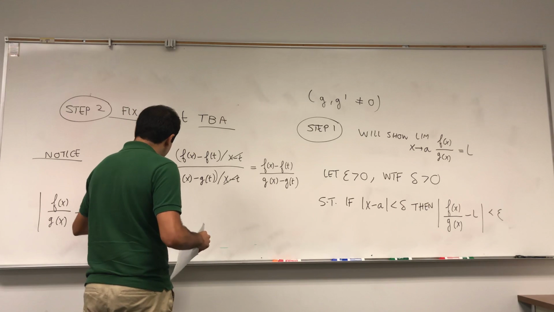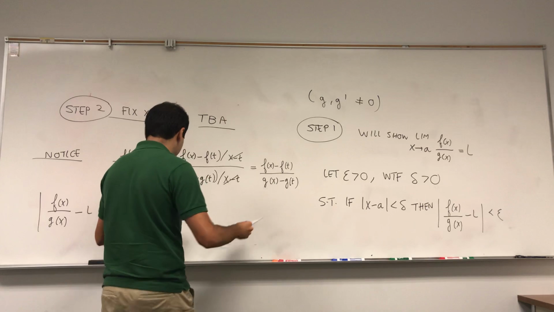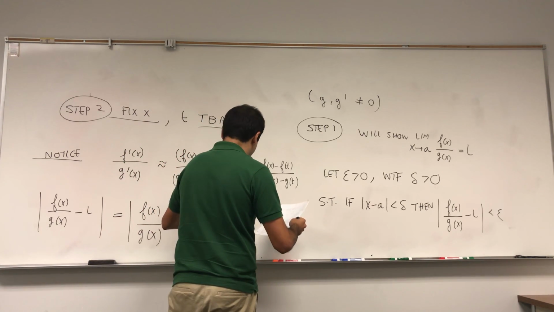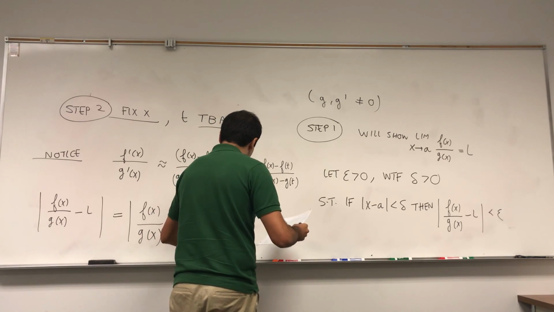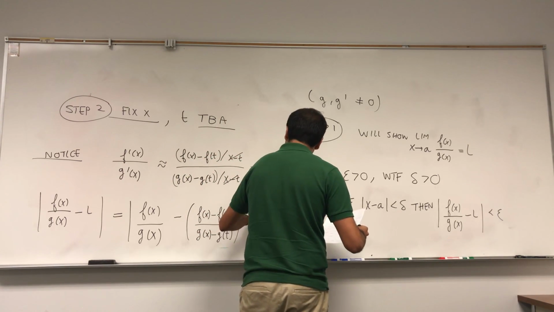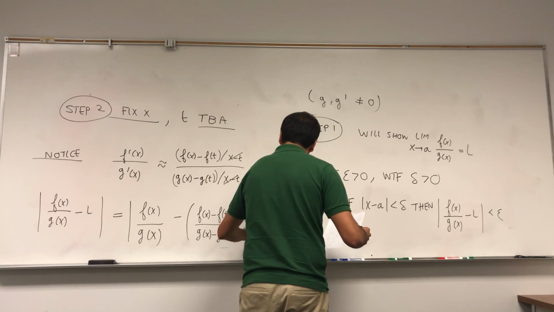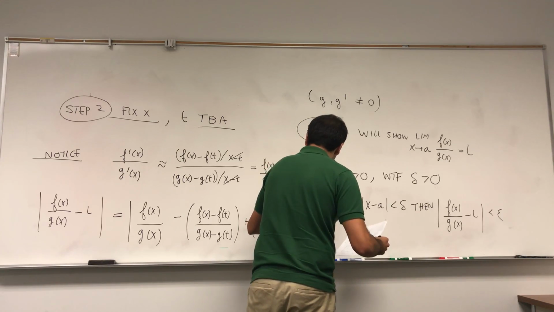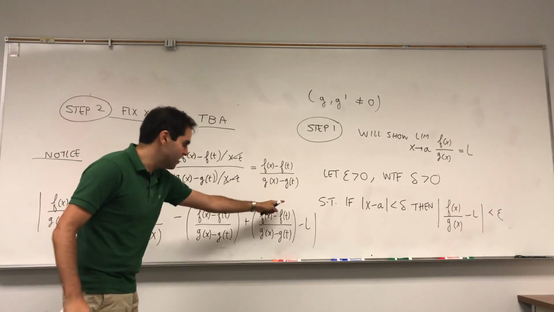Namely, we want to take this quantity and add and subtract it: minus (f(x) - f(t))/(g(x) - g(t)), and add that back to make it legit, (f(x) - f(t))/(g(x) - g(t)) minus L. So think of it as a reverse cancellation.